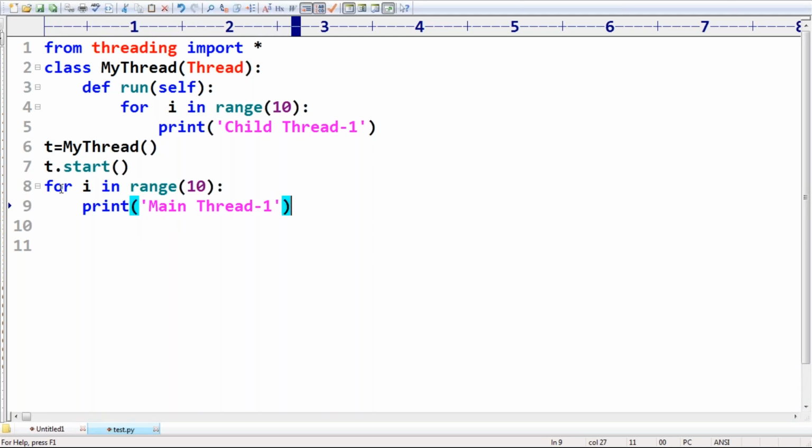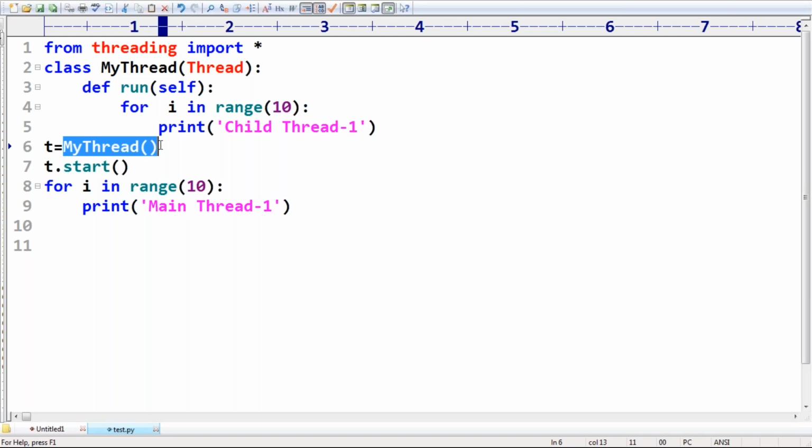Now, take very special care about this one, sir. I hope you people are aware. Just observe a bit carefully. There are multiple doubts here. Still, in this code, if anyone has a doubt, can you please ask? Yes, t is equal to MyThread(). Vijaya, what I'm doing is creating an object for MyThread. MyThread is the child class of Thread. That's why we are creating a Thread object only.